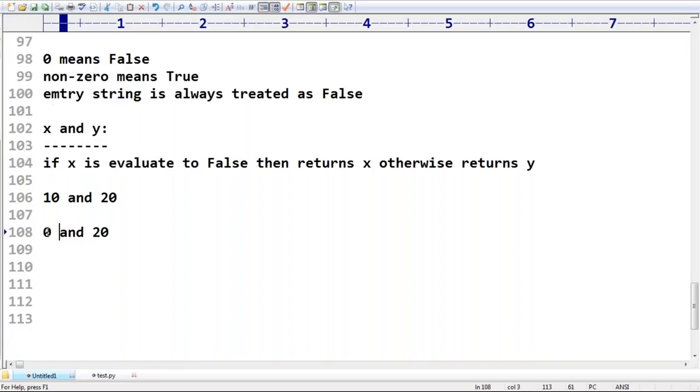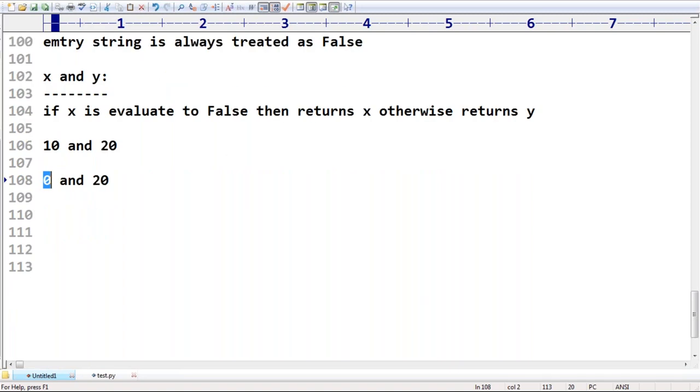If the first one is 0, irrespective of the second one, the result is always 0 only. Remember that. If the first argument is 0, then the result is always 0, sir. If the first one is not 0, then the result is always y. Something like that you can at least remember. Better to write it in your own words, and then you can compare.